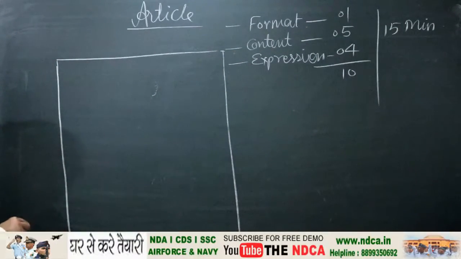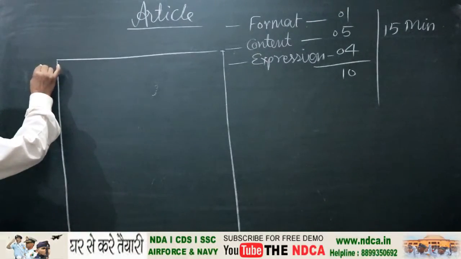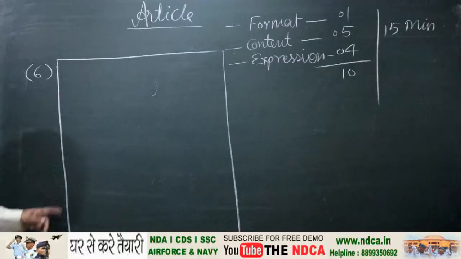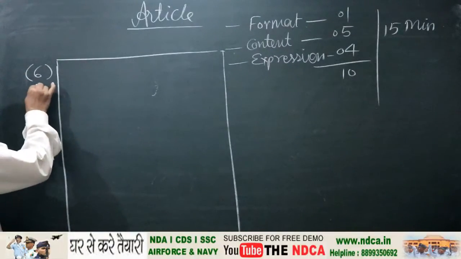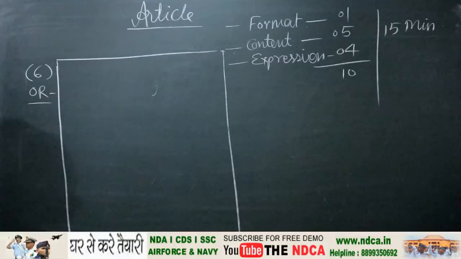First of all, question number. In board exam, it is question number either 5 or 6. If this is an 'or' part, then 'or' should be written, otherwise no 'or', because question number 6 has options. You are free to attempt before or after the 'or' part.